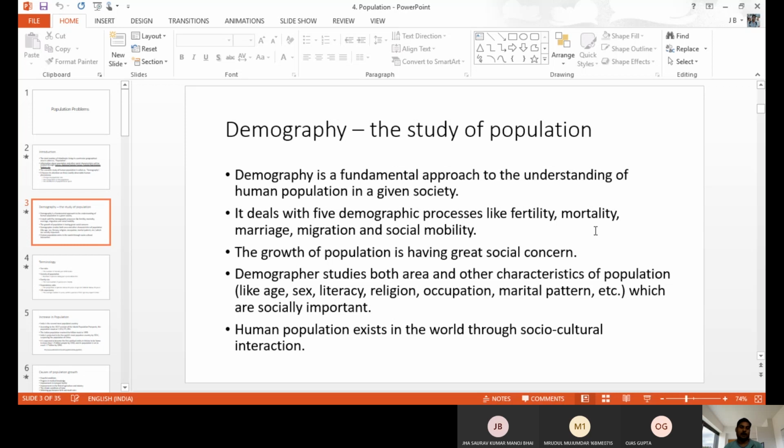That is the duty of demographers, or the demography subject. A demographer also studies a given area or given population. They will study age-wise, sex-wise, literacy, religion, occupation, and mental pattern. They also study that.